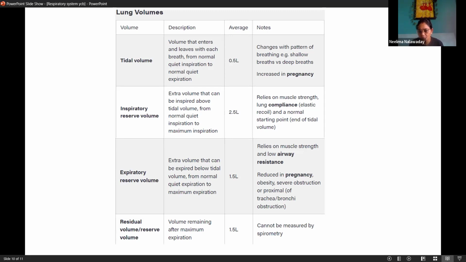Normal tidal volume is 500 milliliter. It is important. Just try to memorize it. Tidal volume means at rest, when you are breathing in and breathing out, the volume of air that enters and leaves with each breath is 500 ml of air, or 0.5 liter.